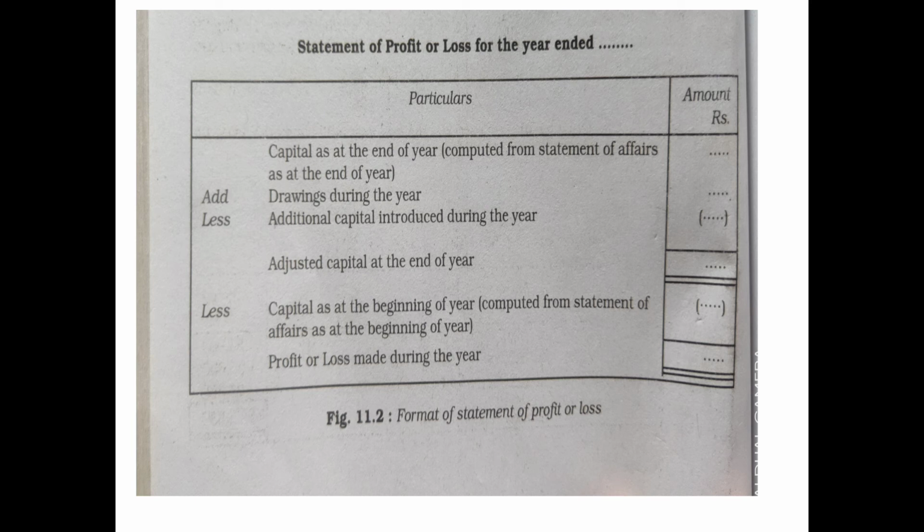Next, to capital add drawings during the year, and we have to deduct, or less, additional capital introduced during the year. We will get adjusted capital at the end of the year. From this amount we have to deduct capital as at the beginning of the year, computed from the statement of affairs at the beginning of the year. Next, we will get profit or loss made during the year. We will understand while solving the problem.